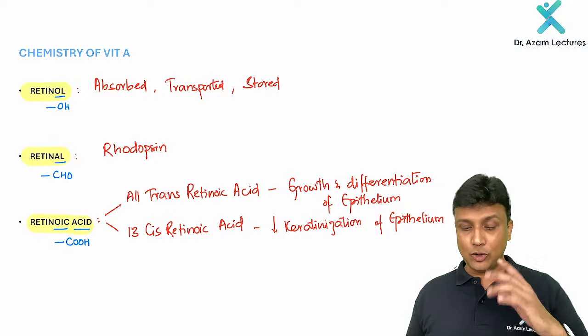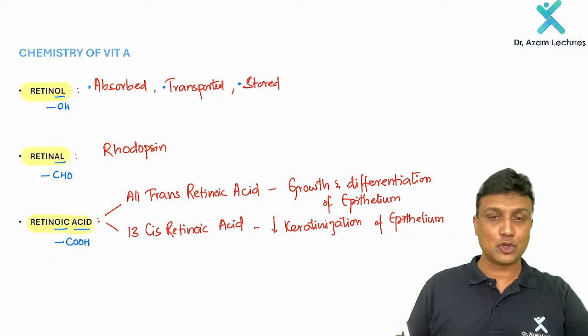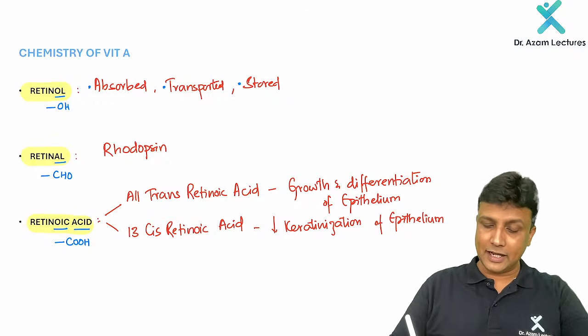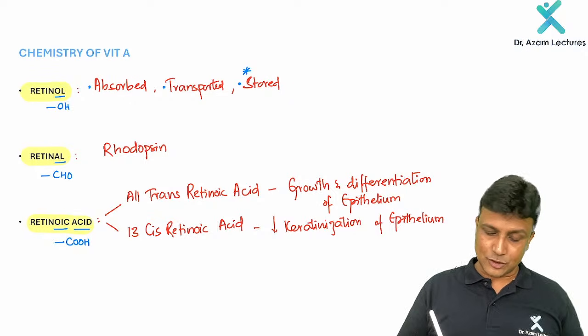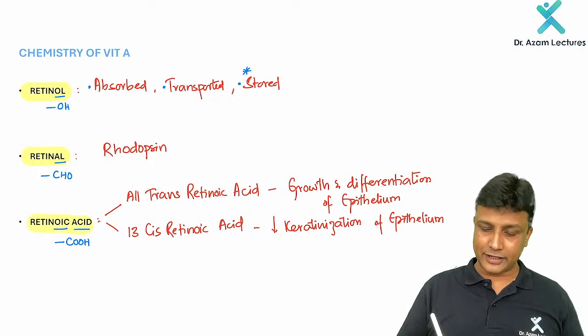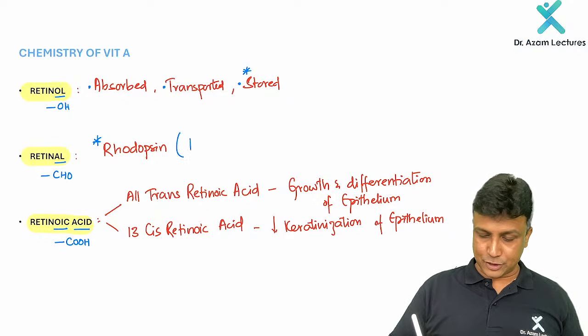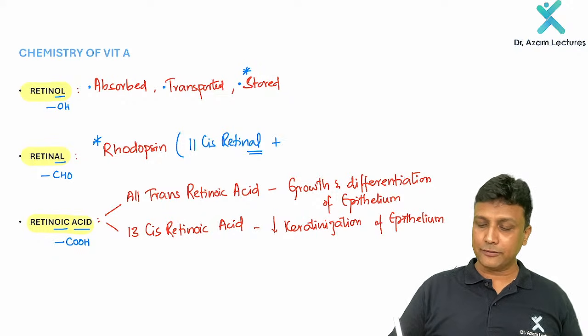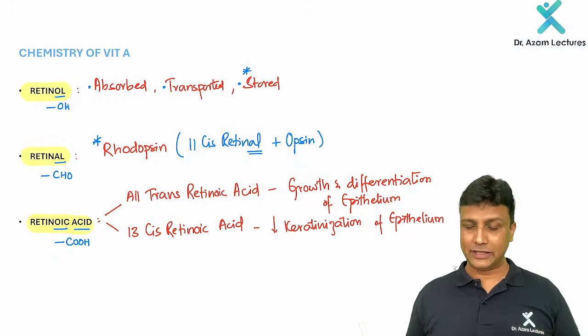Retinol is the absorbed form, the transported form, and the storage form of vitamin A, already asked in your FMG exams. And retinal is present in the rods and cone cells of the retina, in the form of rhodopsin. Rhodopsin consists of 11-cis retinal along with opsin. The retinal form is the aldehyde form.